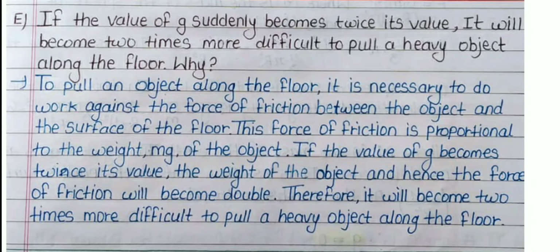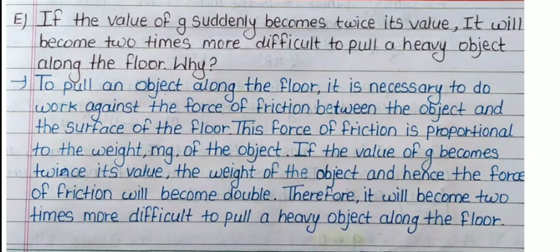5. If the value of g suddenly becomes twice its value, it will become 2 times more difficult to pull a heavy object along the floor. Why? Answer: to pull an object along the floor, it is necessary to do work against the force of friction between the object and the surface of the floor.